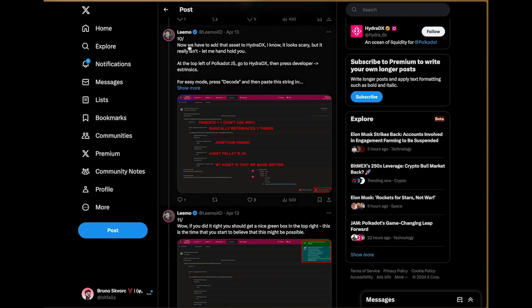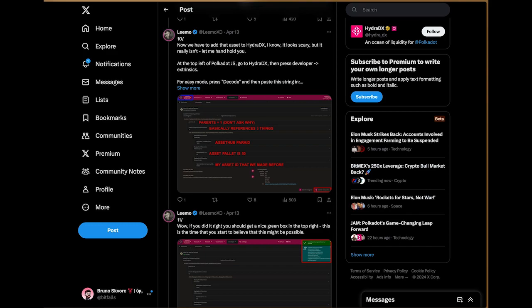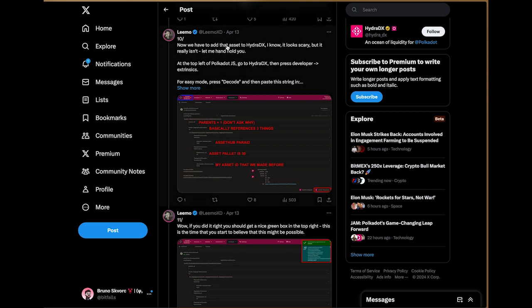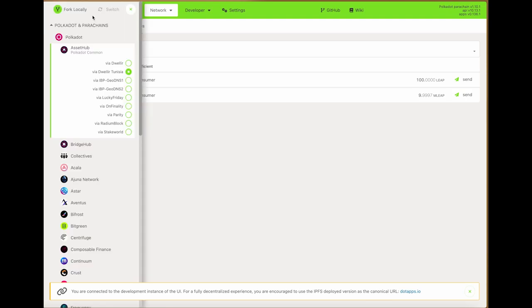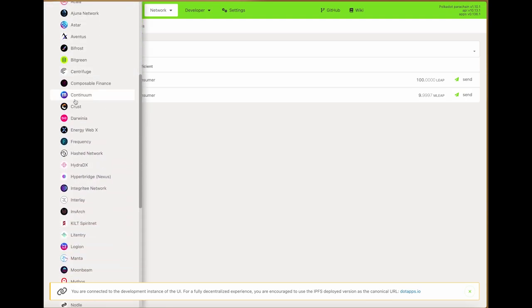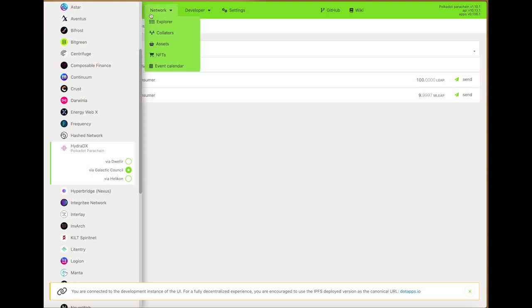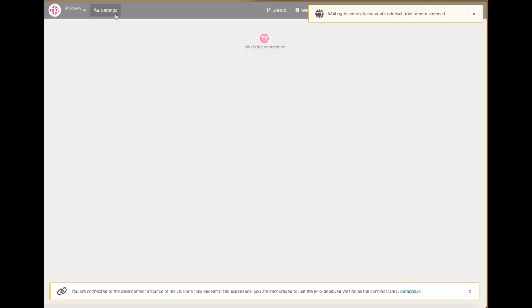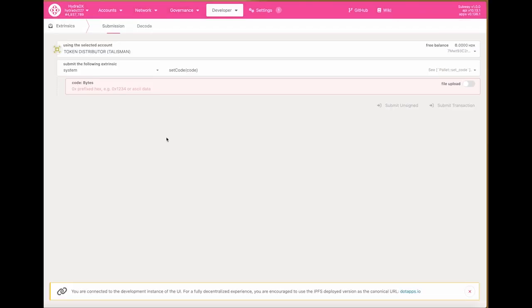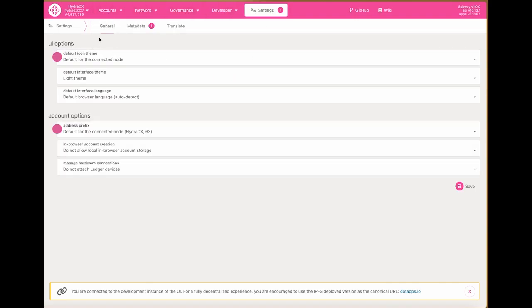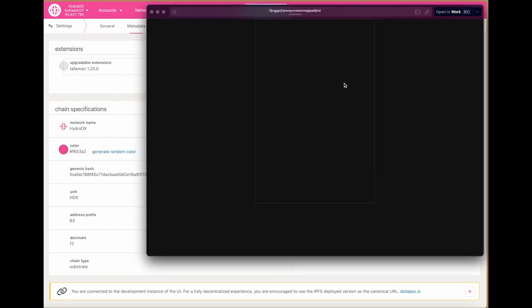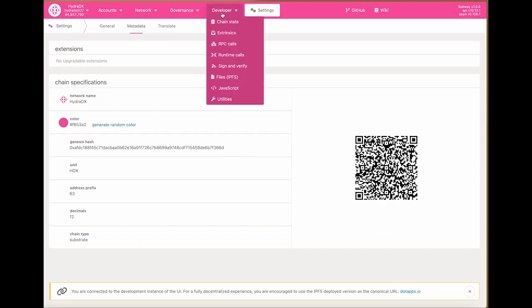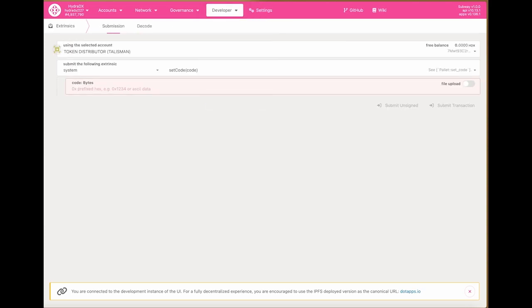Now he says at the top left of polkadot.js, go to HydraDX and press developer extrinsics. All right, so with this we'll be adding that asset to HydraDX. Let's see, let's find HydraDX here, switch to it, and then we'll go to developer extrinsics. All right, wait, I think I saw settings, metadata. Yeah, Talisman needs a metadata update, that's fine. All right, developer extrinsics. What's next?